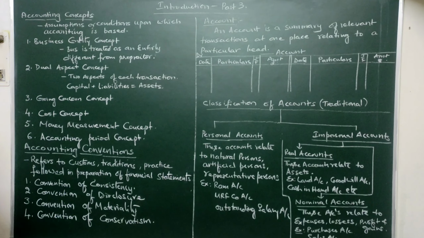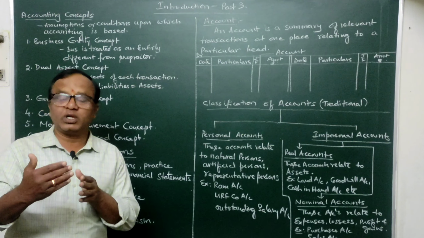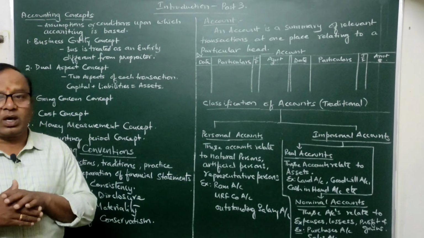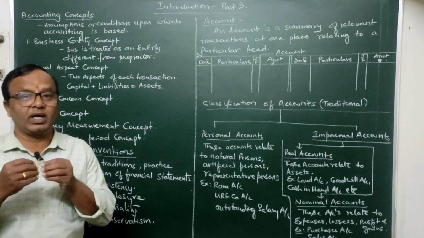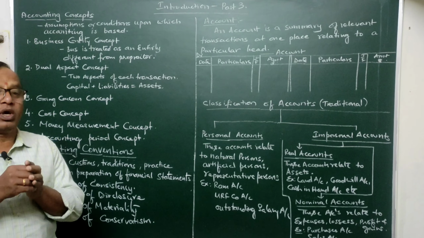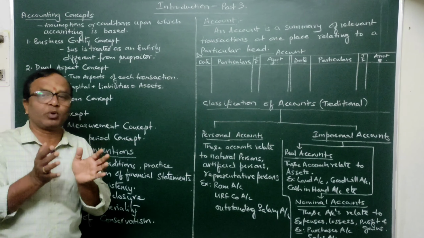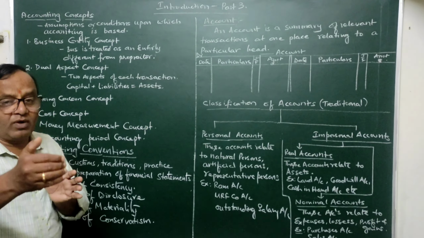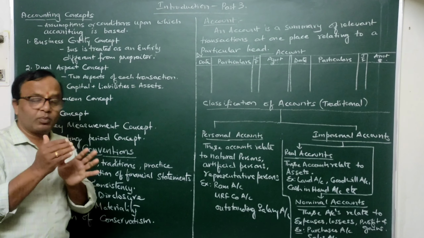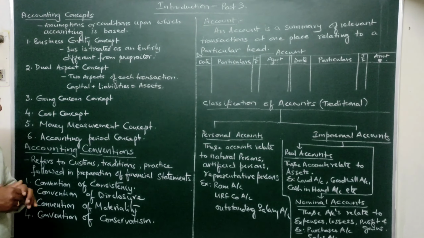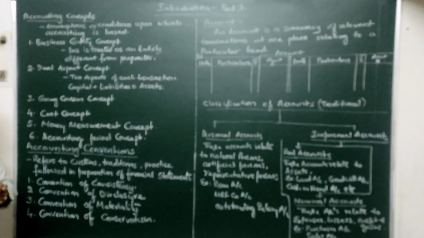Okay, what is this? All possible losses and expenses should be provided for. That means if the businessman is aware that in the future he is having one particular expense, or he is expecting some particular loss, or in other words, he has some idea that some loss may come in the future, okay, if he has an idea, what he should do, he should provide for it. Provide for it means he should make a provision to meet such unforeseen expenses or losses, or for foreseen expenses he should provide some particular provision, so that at that particular time when that expense comes, he will be able to meet that expense without much trouble.